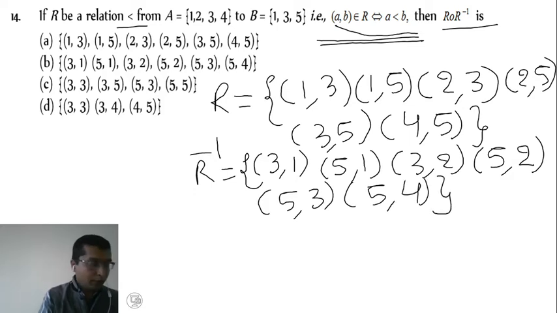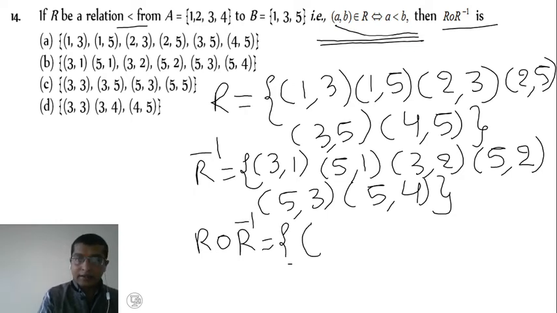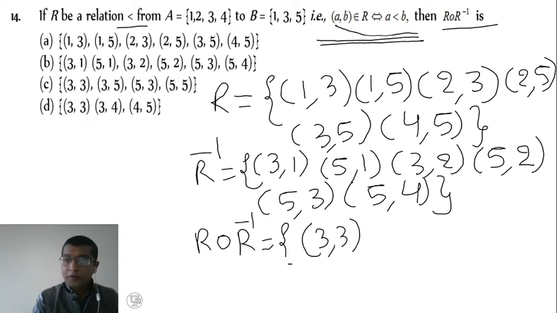Okay. Now we need to write R composition R inverse. It is defined as, see, 3 is related to 1, 1 is related to 3, the common element we have to leave, so (3, 3). Next, 5 is related to 1, 1 is related to 5, so it is (5, 5).